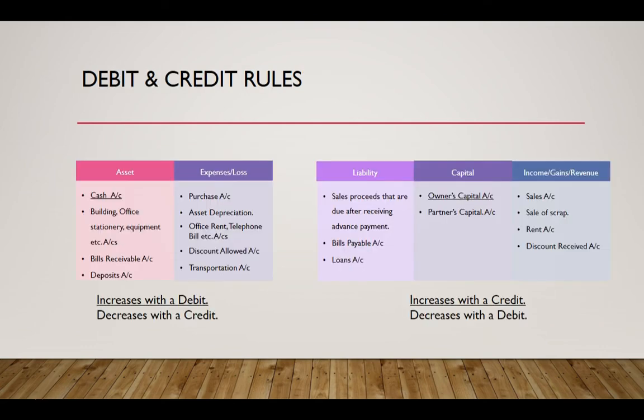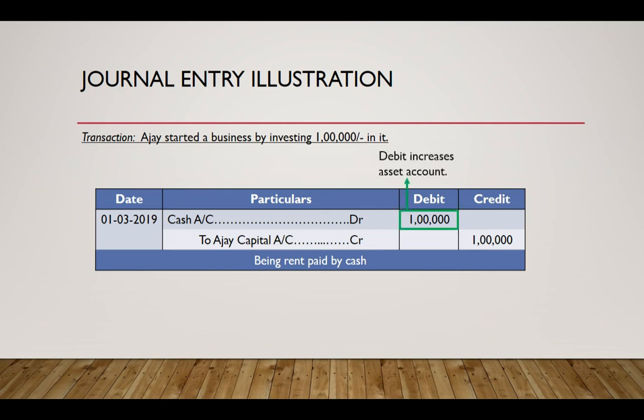Now let's go back to the debit and credit rules. In this transaction, there is an increase in cash to the business, and we know that the cash account increases with a debit. On the other hand, there is an increase in capital, and to denote an increase in capital, we credit the capital account. Accordingly, we pass the journal entry as follows. We debited the cash account and credited the capital account.